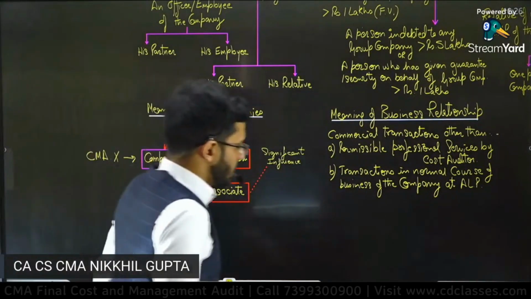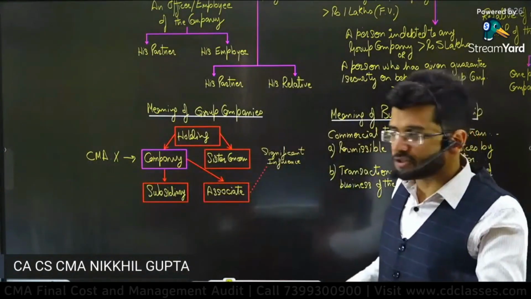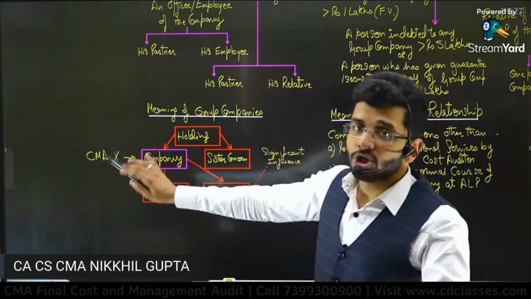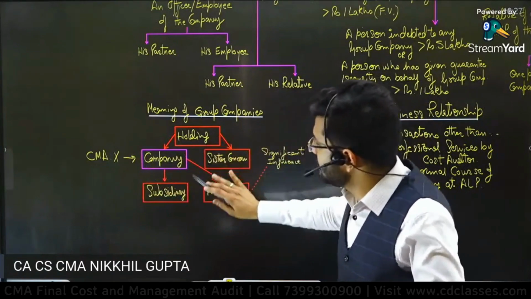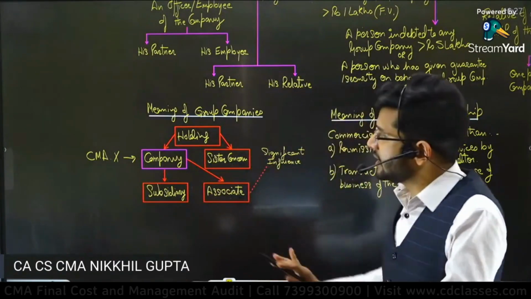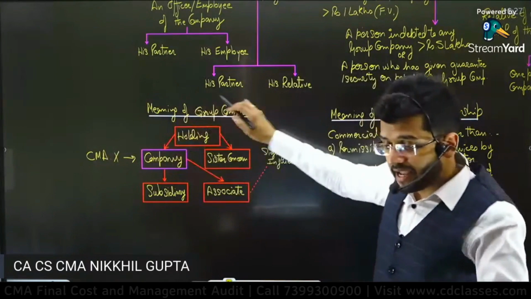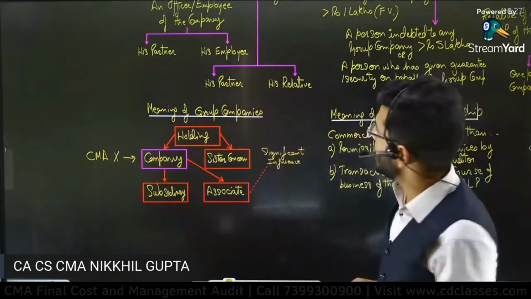So naturally, guys, X should not hold shares of the company, its holding company, its subsidiary company, its sister concern, and its associate. That is the prime condition.